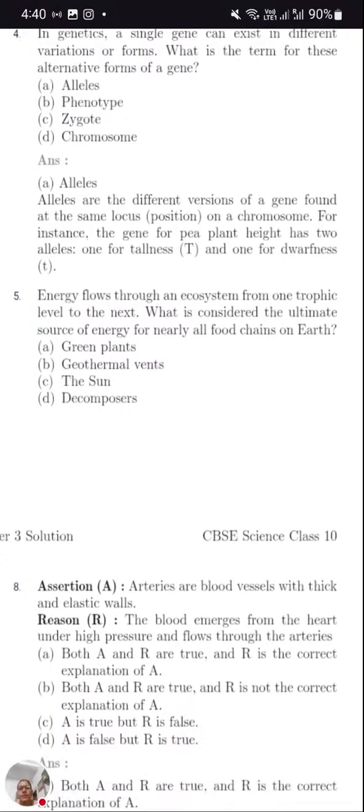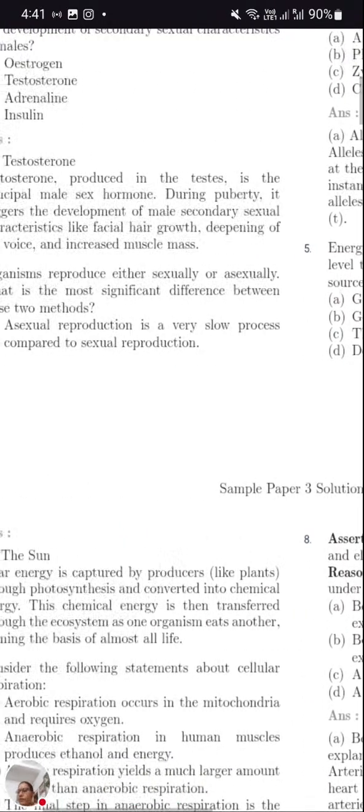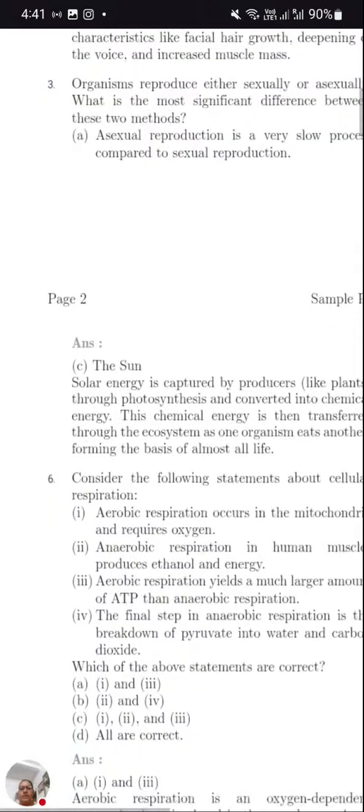Energy flows through an ecosystem from one trophic level to the next trophic level. What is considered the ultimate source of energy for nearly all food chains? If you remember, the ultimate source for all food chains is the sun. Now coming to the next question. So the fifth question got completed. Let's start with the sixth one.